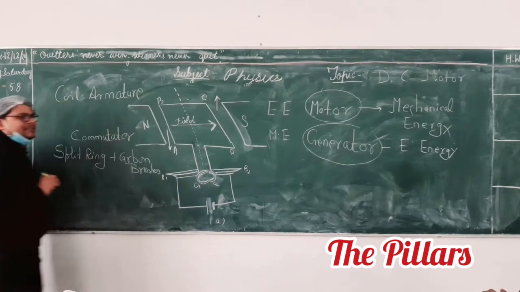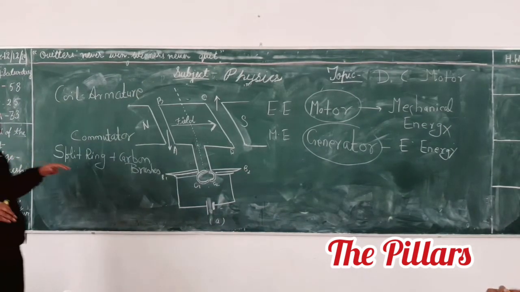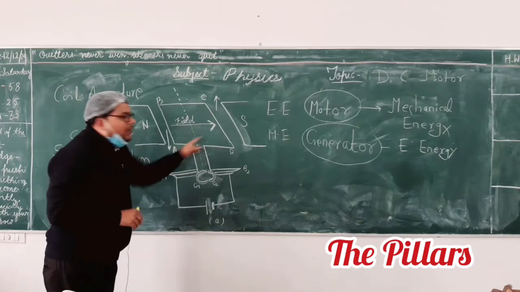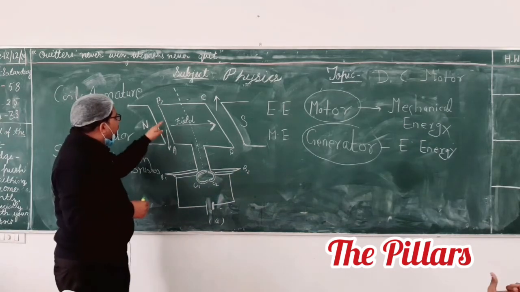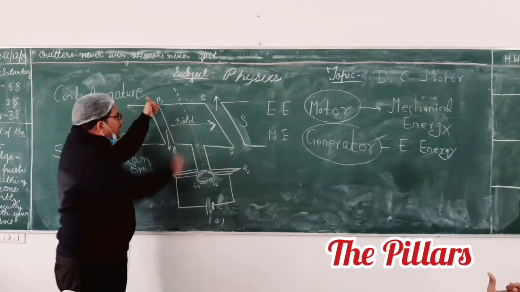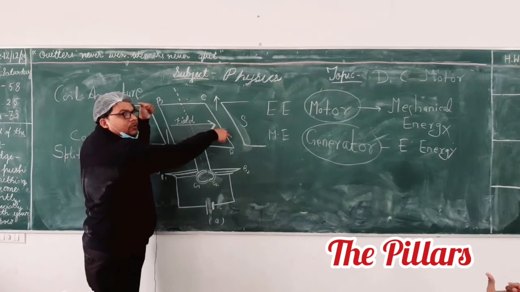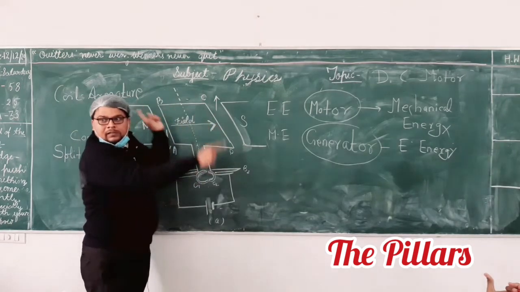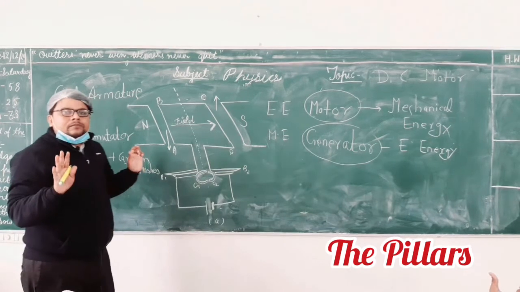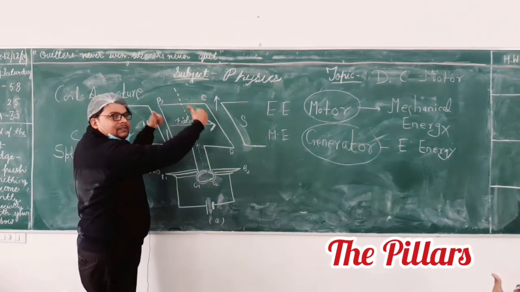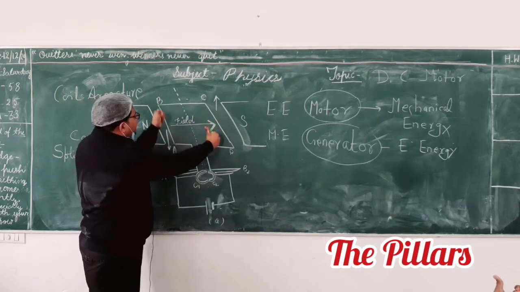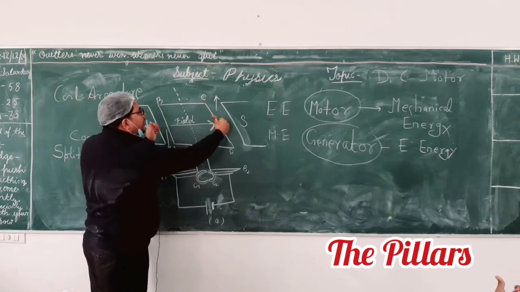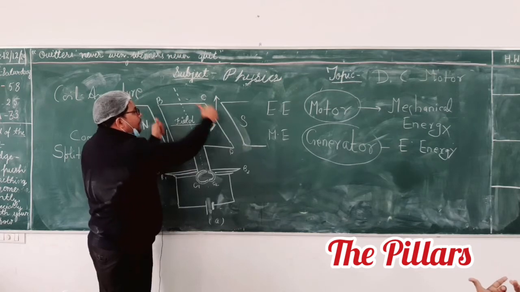Now let's apply Fleming's left hand rule on this coil. You will see how the forces are coming. It will only rotate if the force on this side is upward and on this side is downward. Then only it will rotate, yes or no? If both are in the same direction and equal, this will try to rotate in this direction and this will try to rotate in this direction. So what will happen? The effect will be cancelled or not?